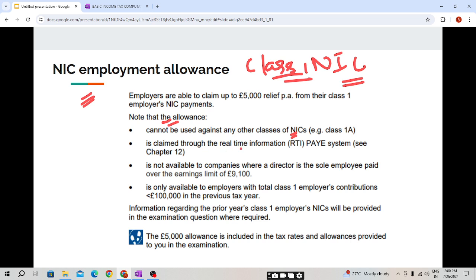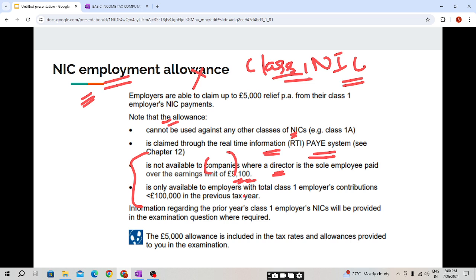It is claimed through the real-time information, that is the payroll system. It is not available to companies where a director is the sole employee paid over the earnings limit of £9,100. So students, this employment allowance will not be provided if there is a company where the director is the sole employee, the only individual employee. Then this employment allowance will not be provided.